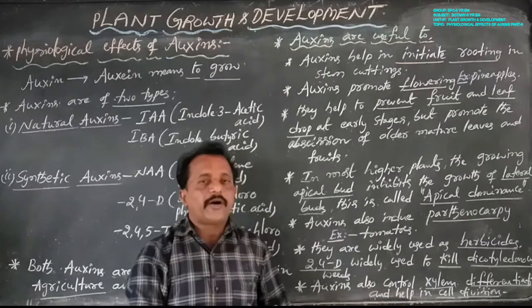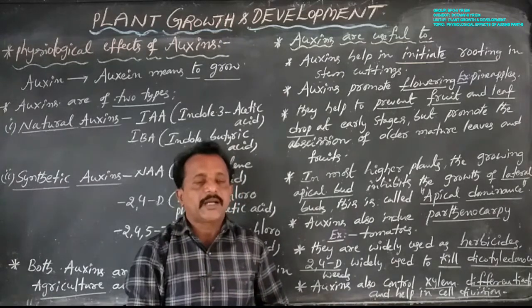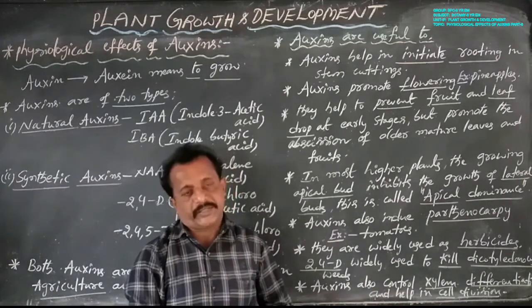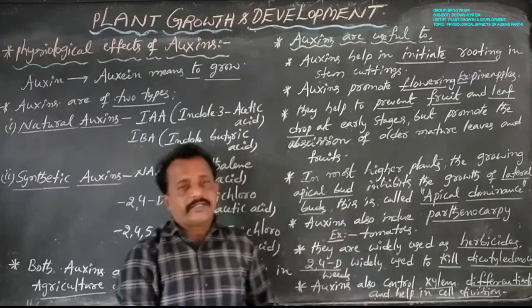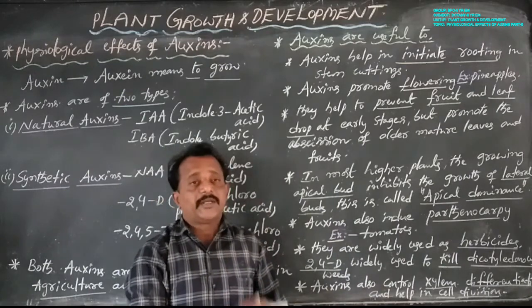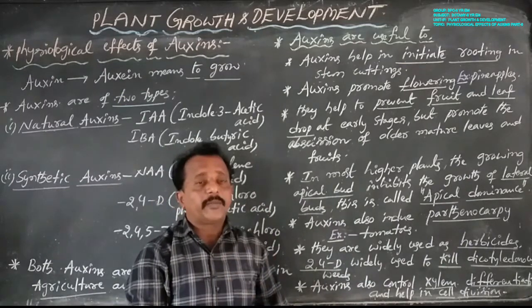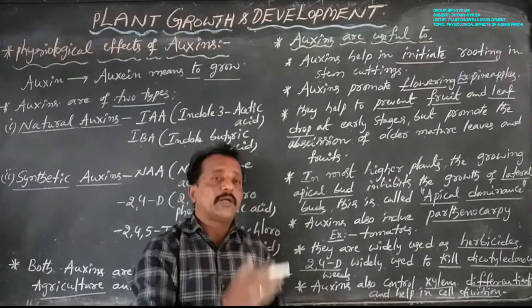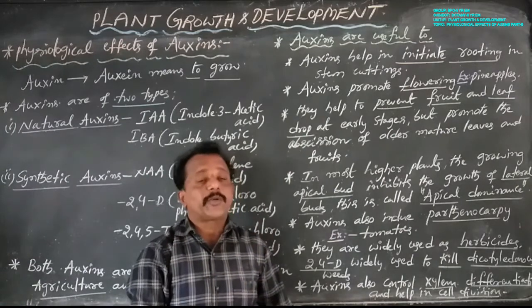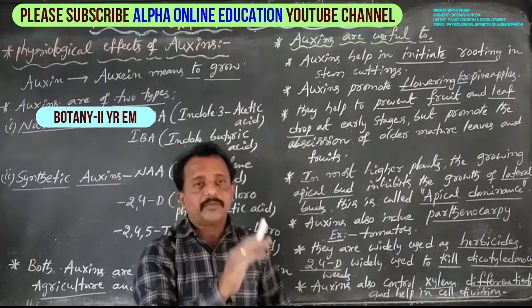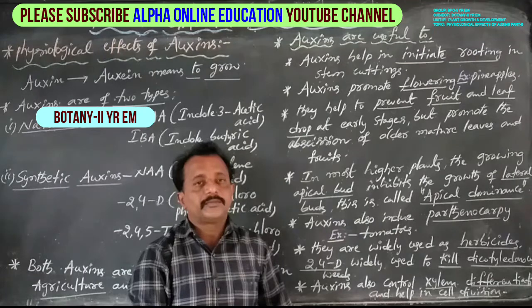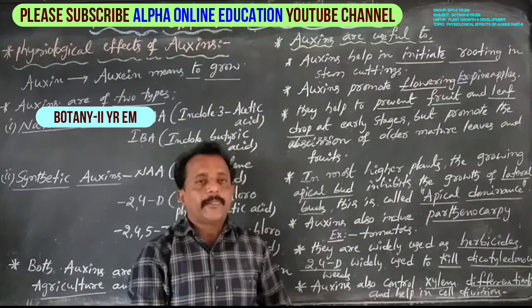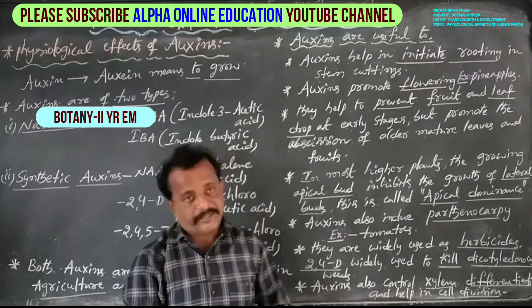The main role of auxins is that they are always involved in apical dominance. What is the meaning of apical dominance? In most higher plants, such as some monocotyledon plants, most dicotyledon plants, and also gymnospermic plants.